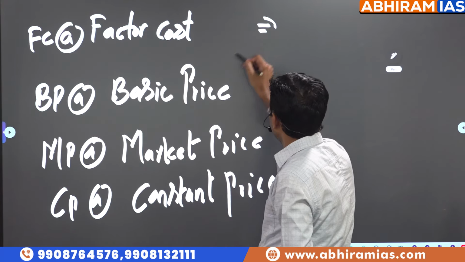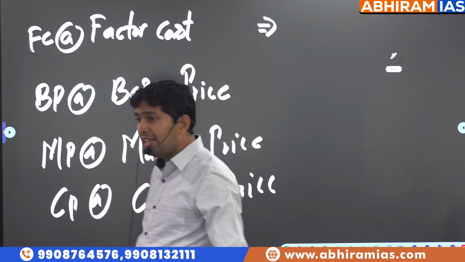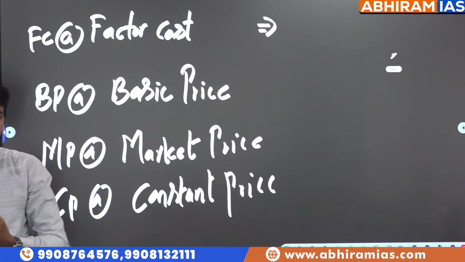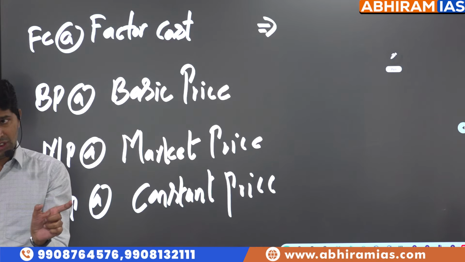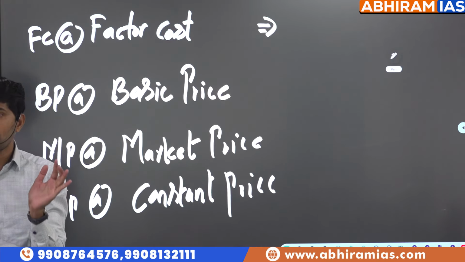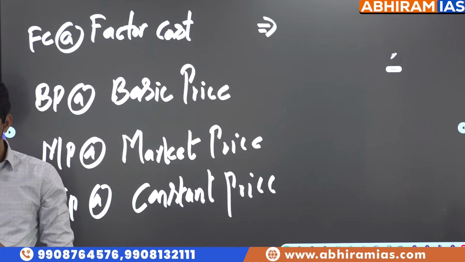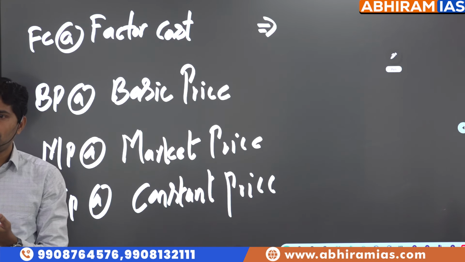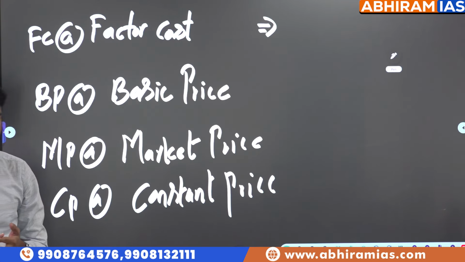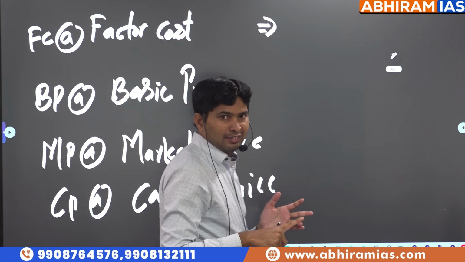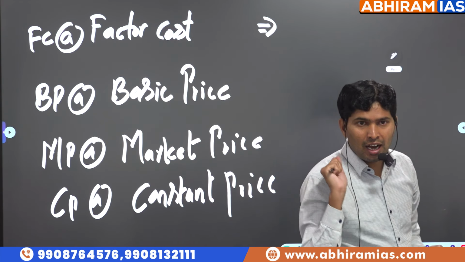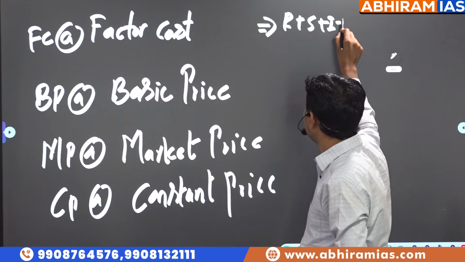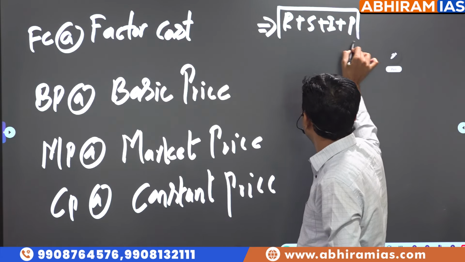So once there is a clarity. So cost, what is the meaning of cost, sir? Expenditure incurred on factors of the production in economic activity to convert raw material into finished product is called as cost. To produce 1 plate puri, expenditure incurred on factors of production, land, labor, capital, entrepreneurship is called as cost. So what is paid? Rent is paid, salary is paid, interest is paid, and some profit is also expected.